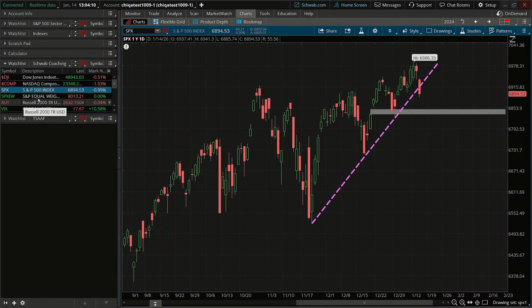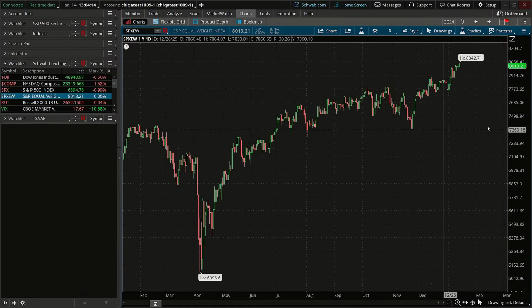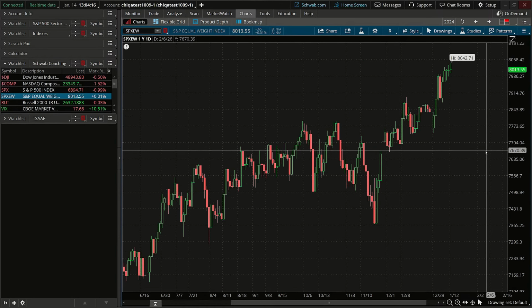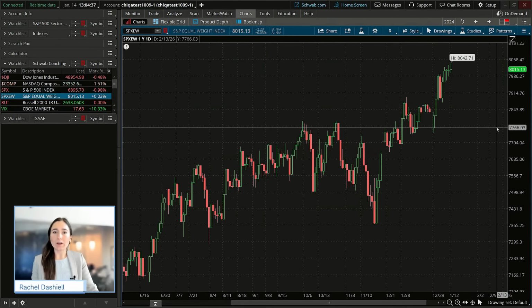Now, I did want to cover the S&P 500 equal weight index, and the reason why is because this other chart that I'm going to pull out for you guys as well just kind of speaks to the rotation that's taking place under the surface, because we know with the S&P 500 it has over a 30% weighting in information technology. So when information technology underperforms or is breaking down as a sector, that tends to drag the overall index with it, just purely based on weightings.